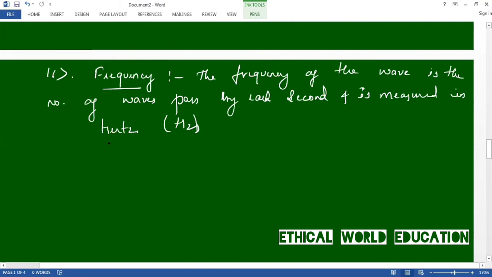Let us write the formula. Frequency is equal to 1 by period. Period is nothing but time. That is, number of cycles by time.